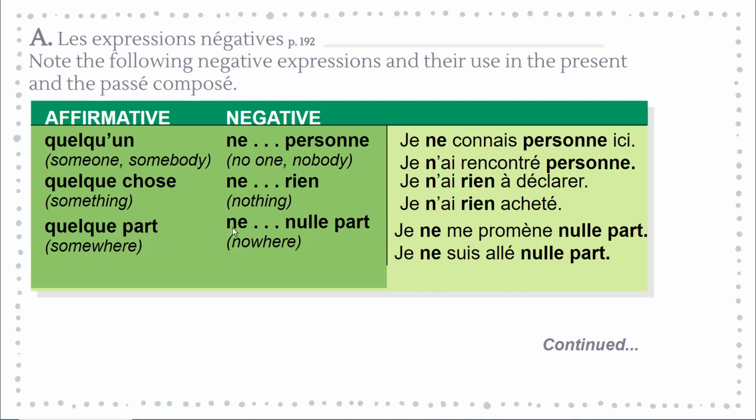Quelque part means somewhere. Ne nulle part means nowhere. Ne nulle part. Ne rien. Ne personne. Let's look at an example that has ne nulle part. Je ne me promène nulle part. I am not taking a walk anywhere, or I'm walking nowhere. Here we have the reflexive verb se promener, so we put the reflexive pronoun just before the conjugated verb, and ne, nulle part surround both. Je ne suis allé nulle part. I didn't go anywhere, or I went nowhere.